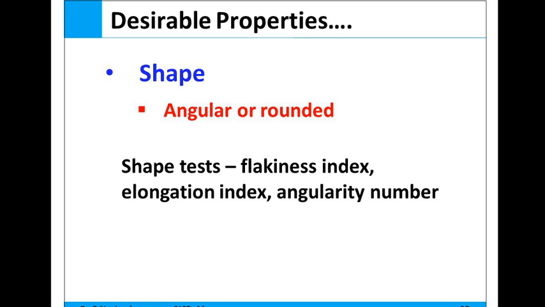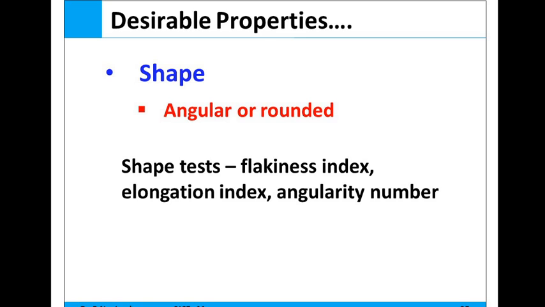So the gradation test is nothing but a sieve analysis test, where different types of sieves are used. Square hole or perforated plate sieves are used for sieve designations of 80 mm, 63 mm, 50 mm, 43 mm up to 4.75 mm.